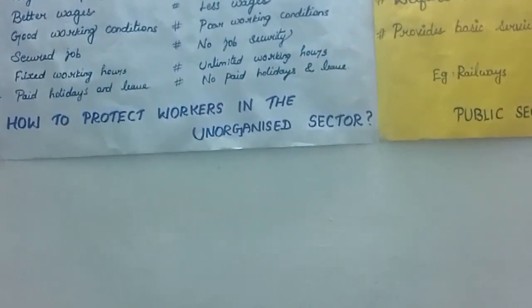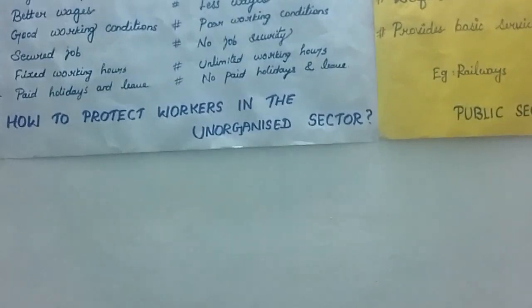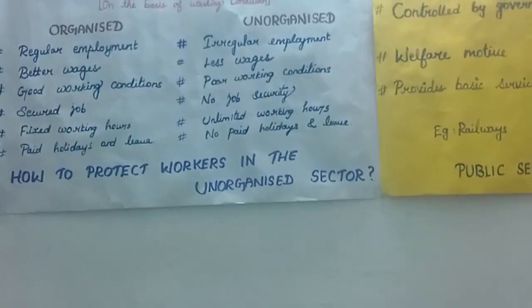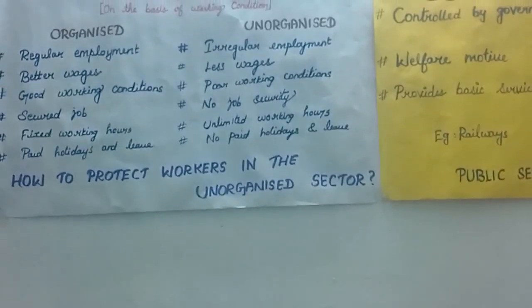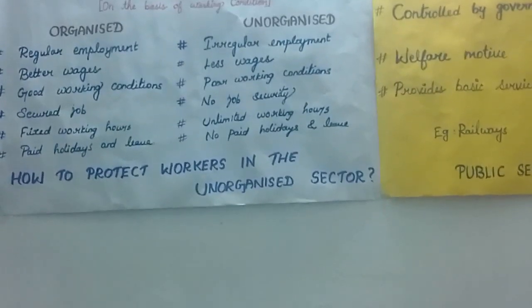As the workers in the unorganized sector are low paid, not regular, and are exploited in different ways, there is a need for their protection. The following steps should be taken to provide protection and support to them. Number one, generally the vulnerable people in the unorganized sector are landless agricultural laborers, small and marginal farmers, carpenters, etc., who should be given support by the government.